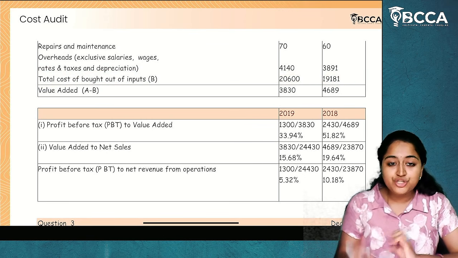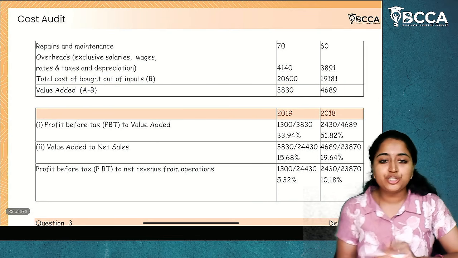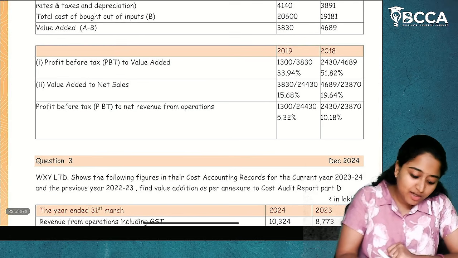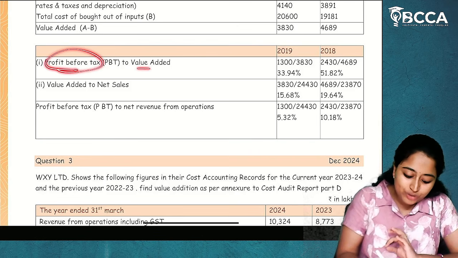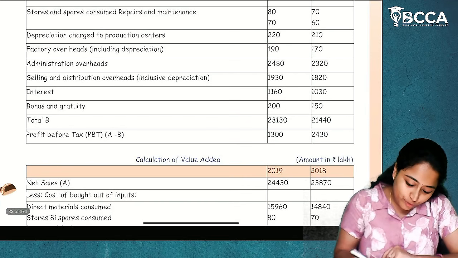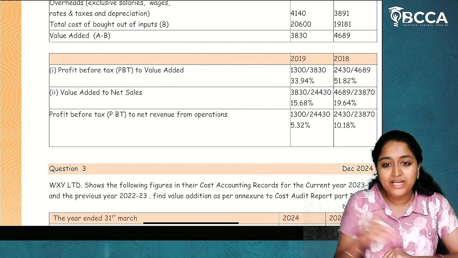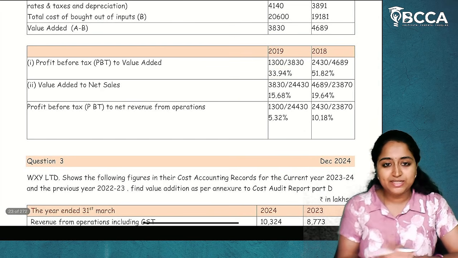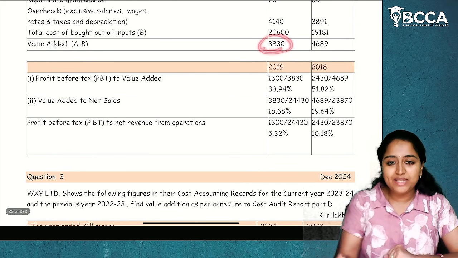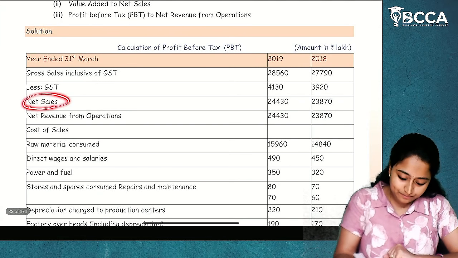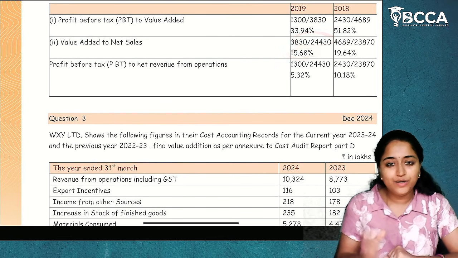Now, what is value addition? Net sales minus cost of bought out inputs. You'll get the value addition. I hope it is clear. And the third statement, you'll write it as statement showing ratios. In that, profit before tax to value added. Now, what is profit before tax? 1300. 1300 divided by 3830 into 100. If you do, you'll get the percentage. Similarly, value added to net sales. What is value added? 3830 divided by 24,430 into 100. You'll get the percentage.